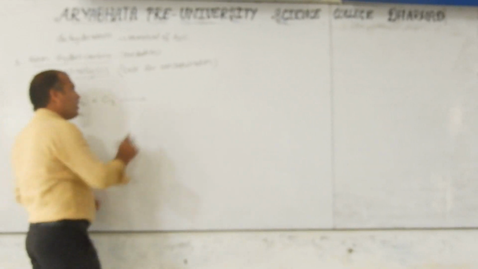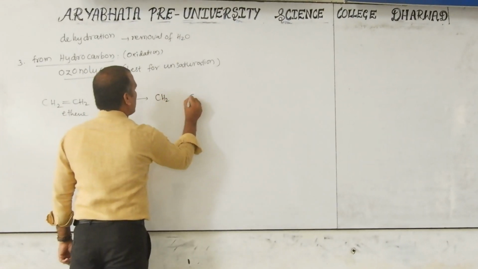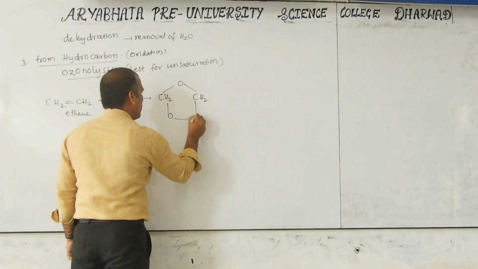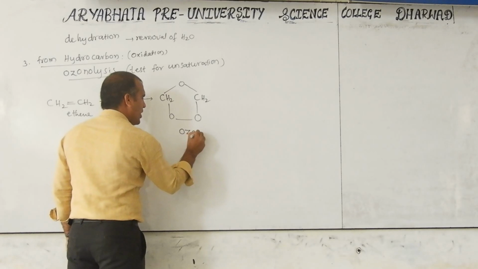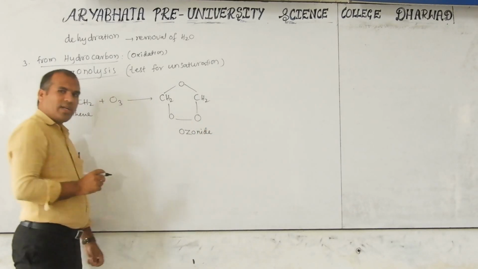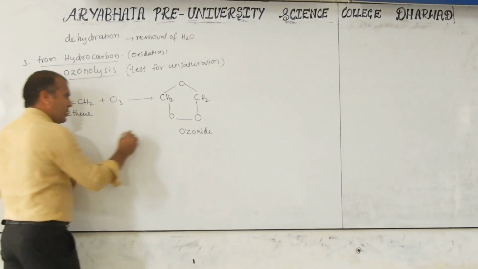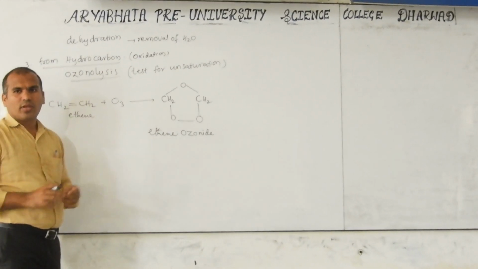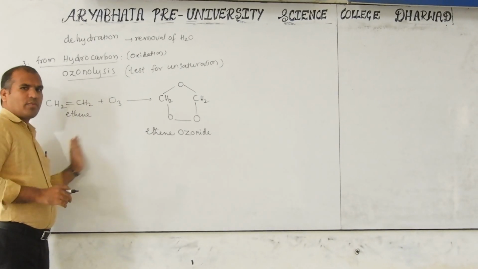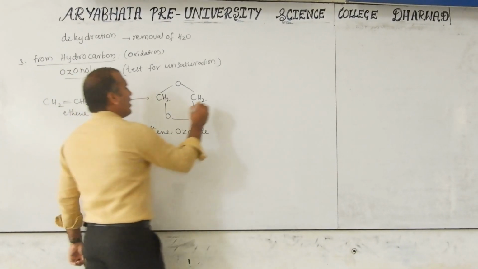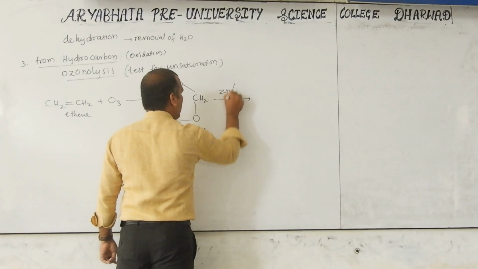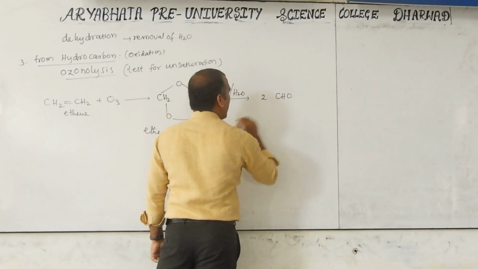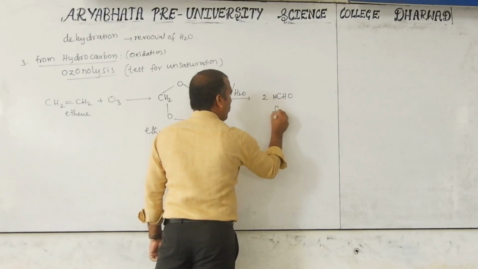That ozonide I am writing here: CH2, CH2, O, O, O. This is called ethene ozonide. Whichever compound is used, you add its name: propene gives propene ozonide, benzene gives benzene ozonide. Then it reacts with zinc in water, and it gives 2 moles of formaldehyde, HCHO.